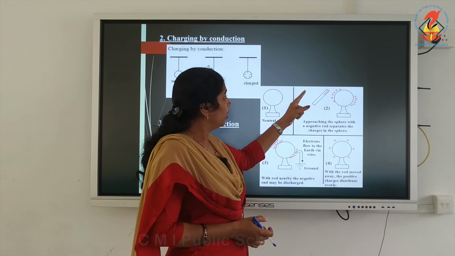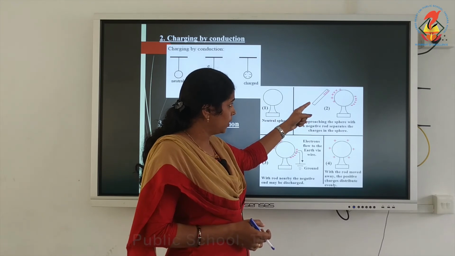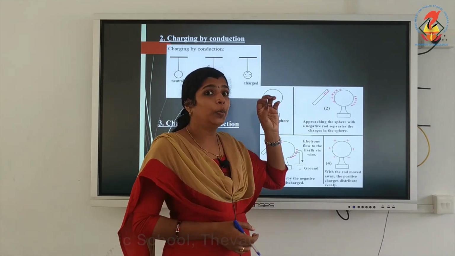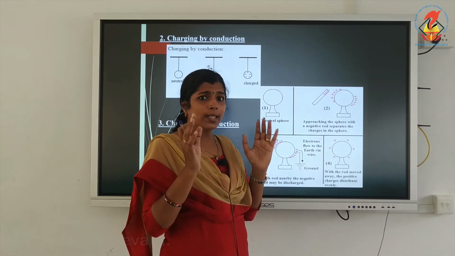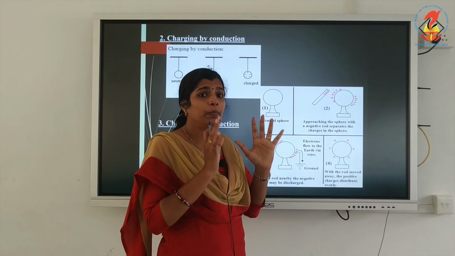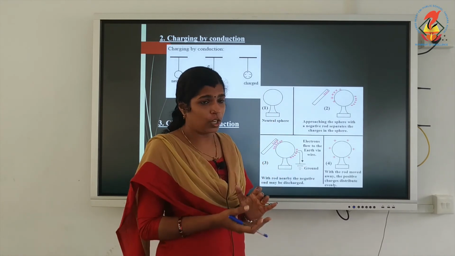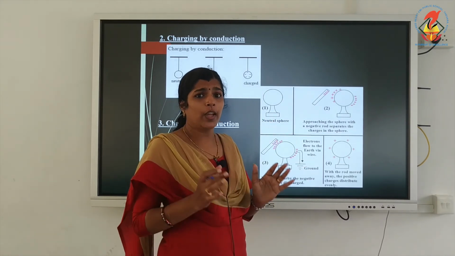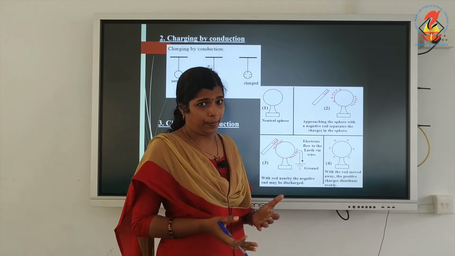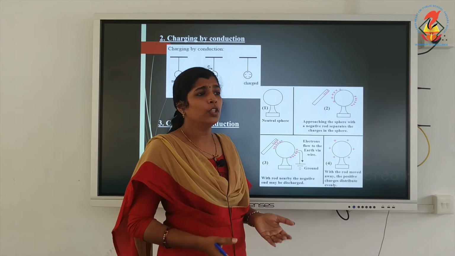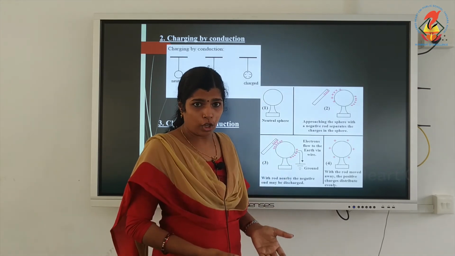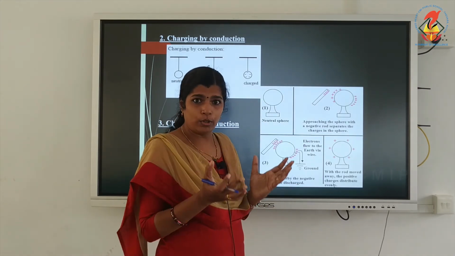So, this rod is negatively charged and we are bringing it very close to a neutral sphere. A neutral sphere has both positive and negative charges, and the number of positive and negative charges will be the same.